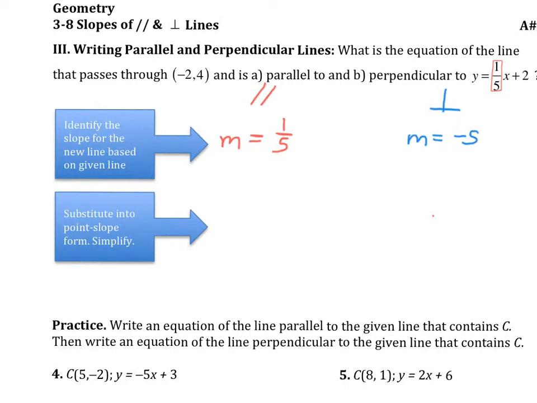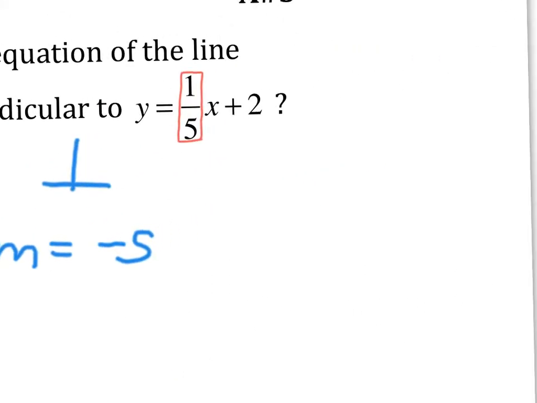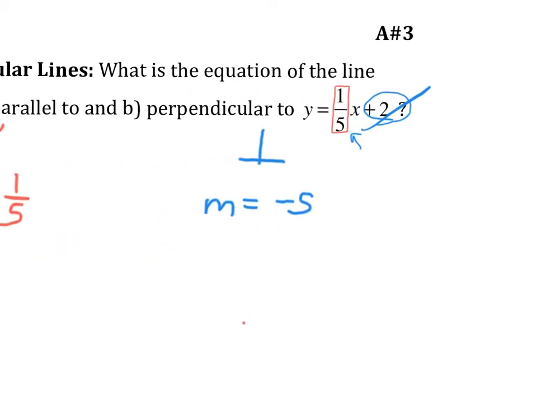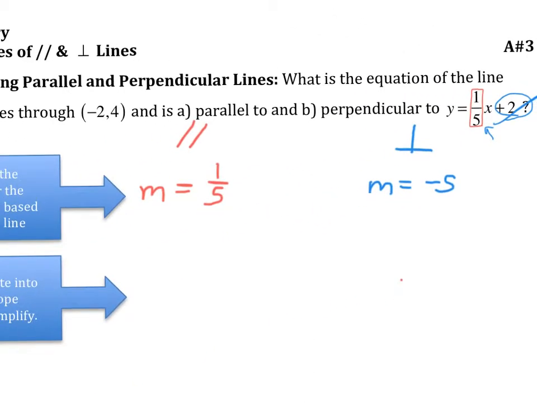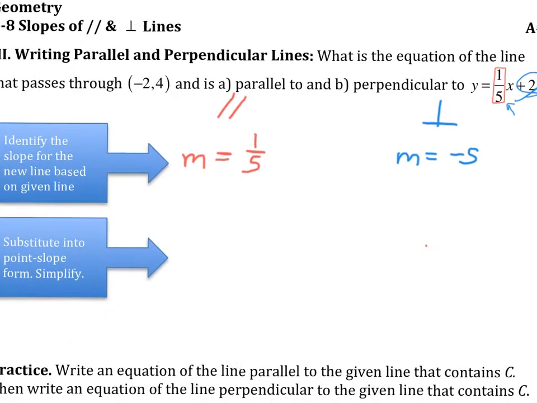And now, let me show you something else. Notice that we can completely disregard this. It doesn't matter through what point it passes over here, because we don't care about this b. The only thing we want right here is the slope, because slopes of parallel lines are the same, and slopes of perpendicular lines are opposite reciprocals. So we're only extracting one piece of information. The rest we can toss.